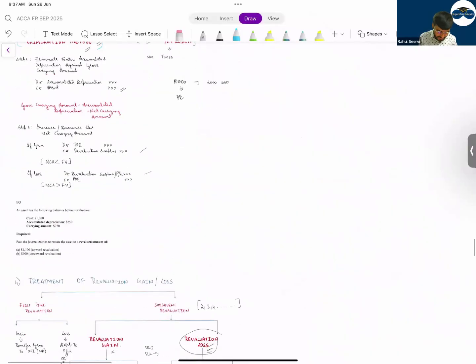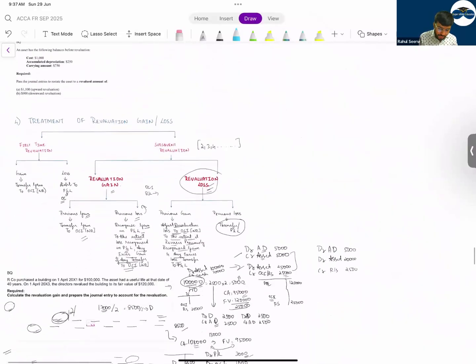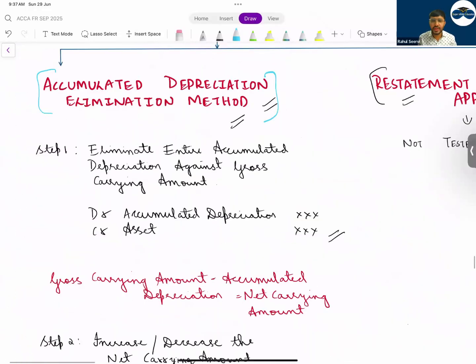Okay, no issues. What will you do first? In the elimination approach, what will we do? The asset value is 10,000, accumulated depreciation is 2,000. First you have to calculate the net amount of the asset. How will we calculate the net amount? 10,000 minus 2,000, you will get 8,000. Sir, how did this 8,000 journal entry come? This is the journal entry. We will remove accumulated depreciation and credit asset. So you will get 8,000.